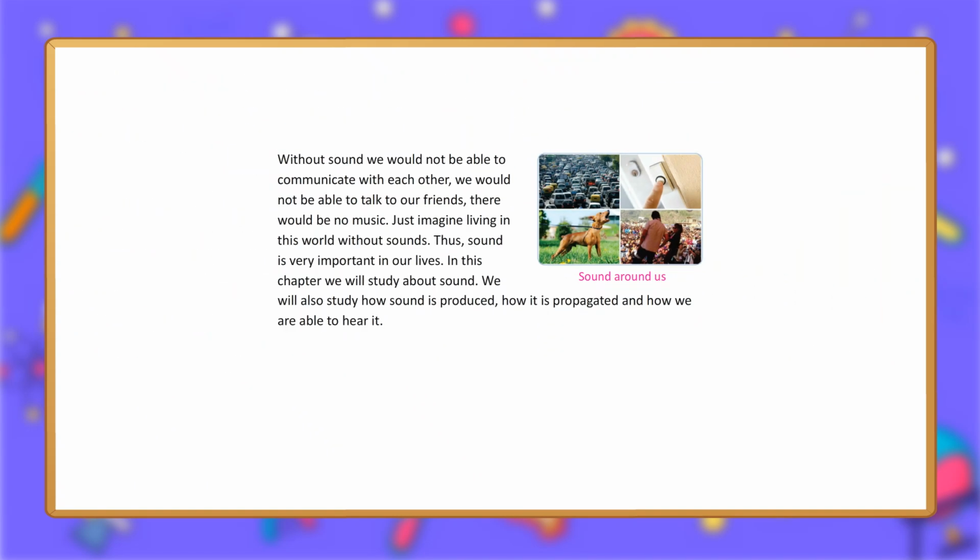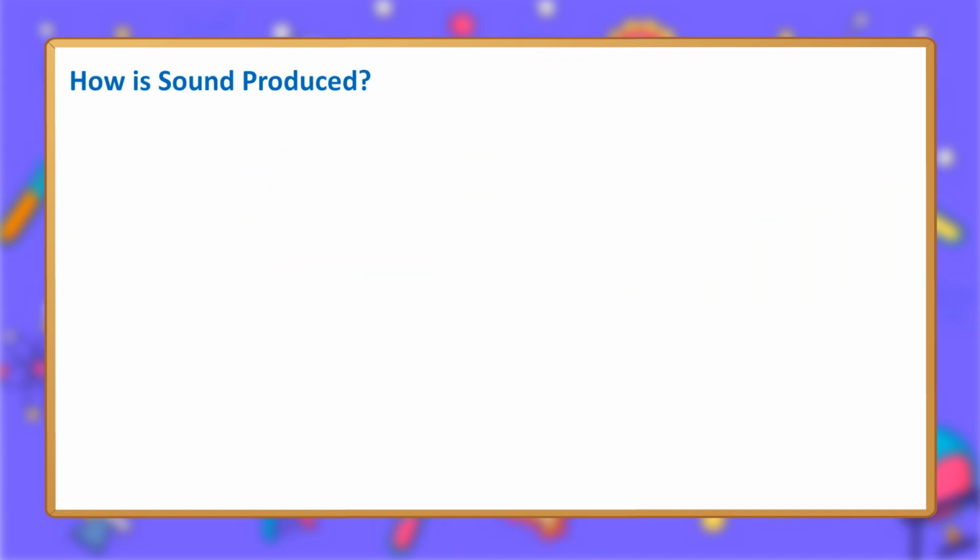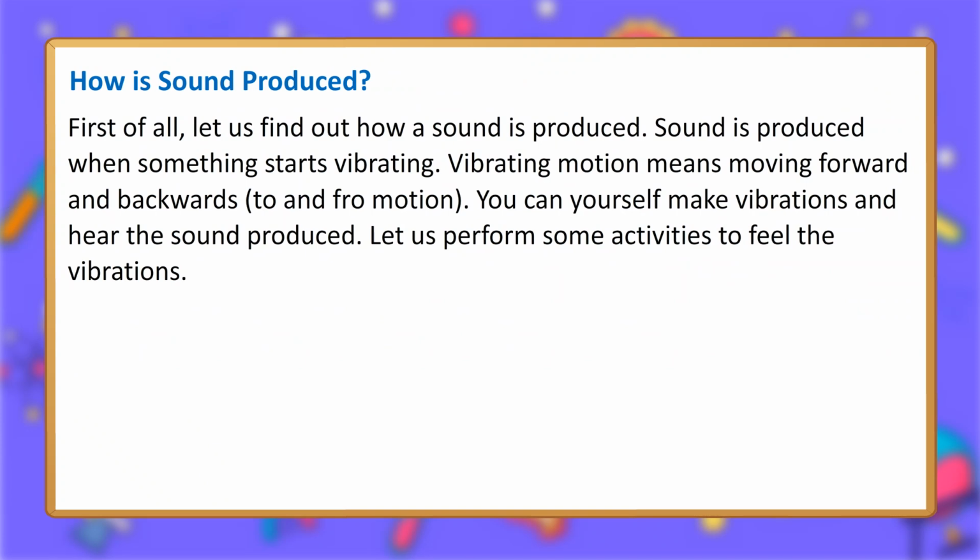Sound around us. How is sound produced? First of all, let us find out how a sound is produced. Sound is produced when something starts vibrating. Vibrating motion means moving forward and backwards, to and fro motion. You can yourself make vibrations and hear the sound produced. Let us perform some activities to feel the vibrations.